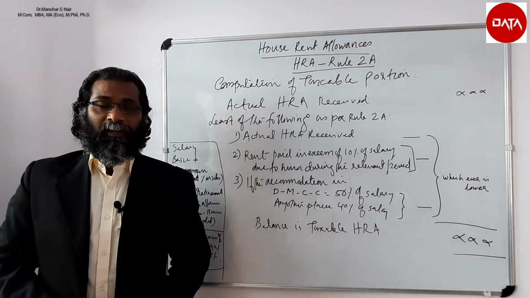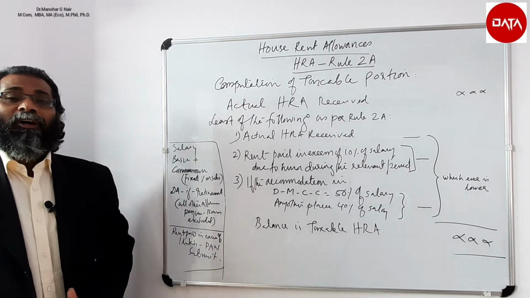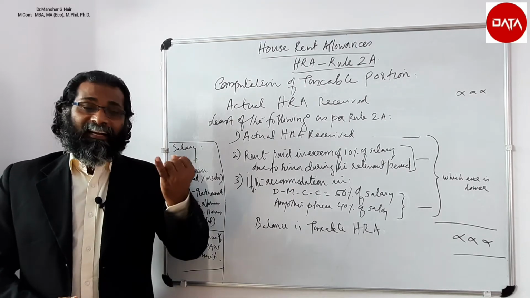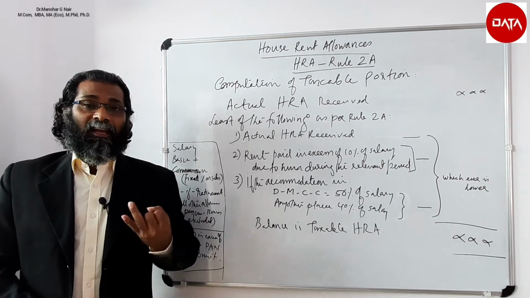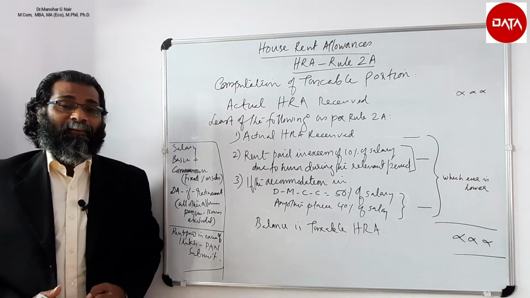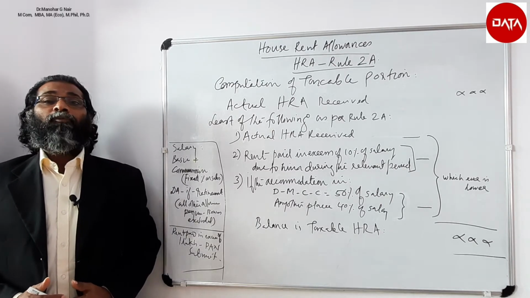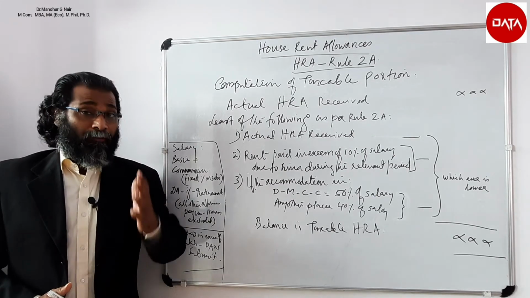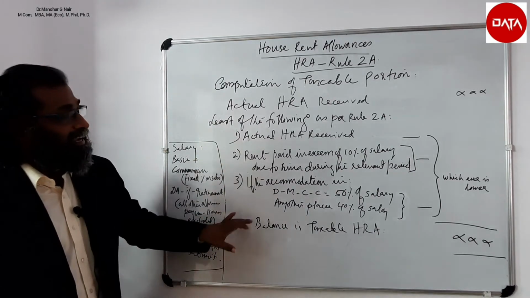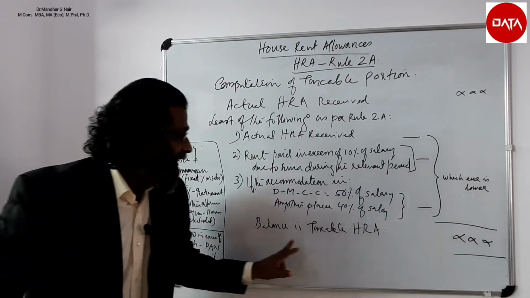So to compute the taxable HRA, first you take the actual HRA received, from which you have to apply Rule 2A. Rule 2A provides three conditions. Condition 1 is the actual HRA received. Condition 2 is the rent paid in excess of 10% of salary during the period. Then the third point is, if the accommodation is in Delhi, Mumbai, Calcutta or Chennai, 50% of salary. In any other place, 40% of salary. Out of these three, whichever is lower shall be deductible from the actual HRA received. That will be the taxable HRA.